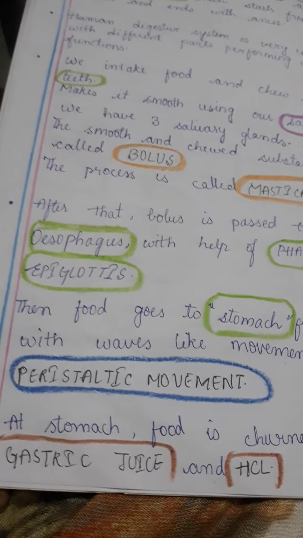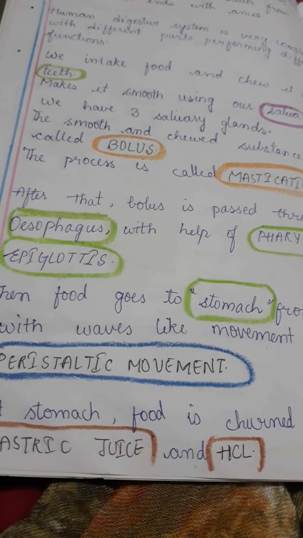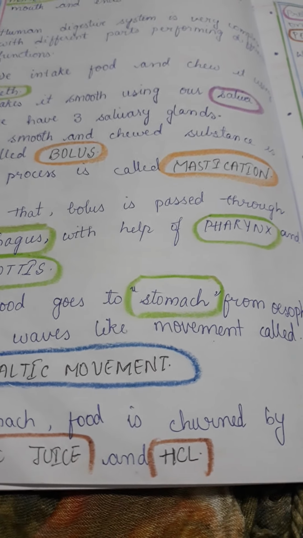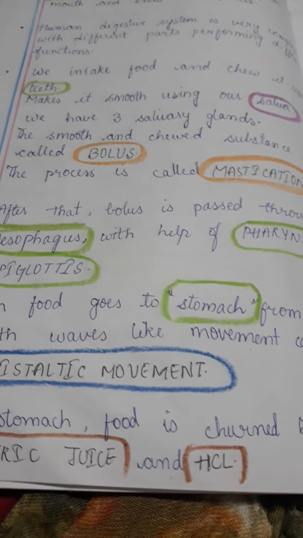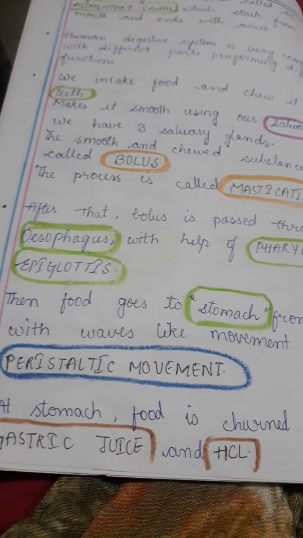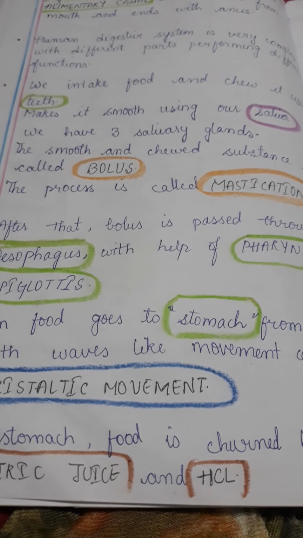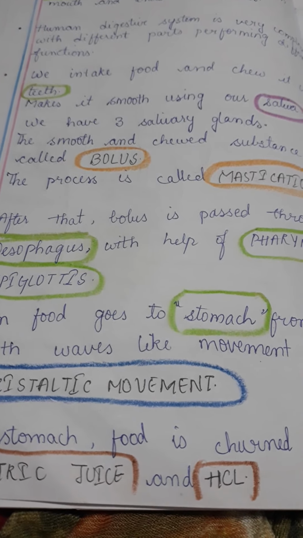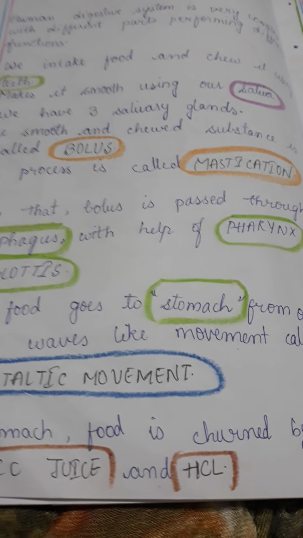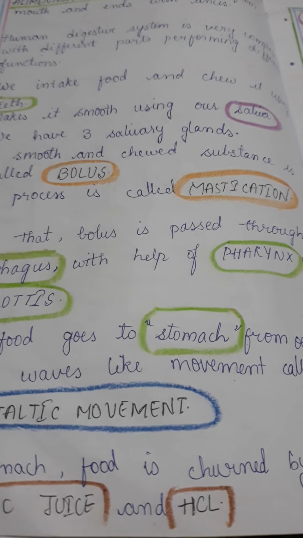After that, the bolus will be passed through the esophagus. The esophagus is also known as the food pipe. This happens with the help of the pharynx and epiglottis. Then the food goes to the stomach from the esophagus with a wave-like movement called peristaltic movement. This process is known as peristalsis. So that is a total of three processes till now.